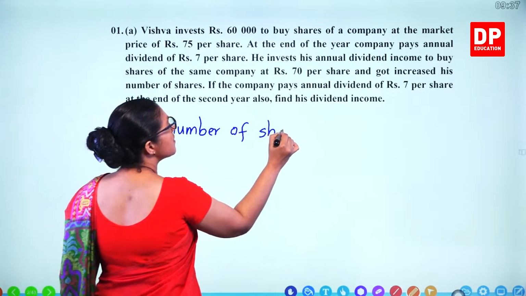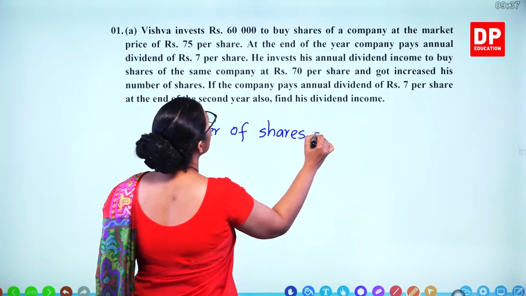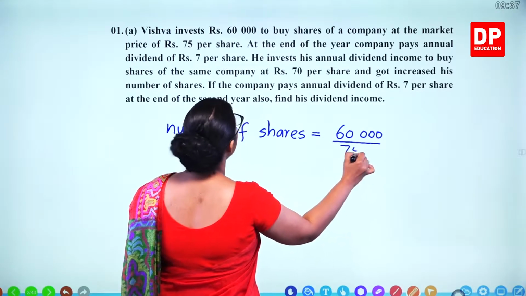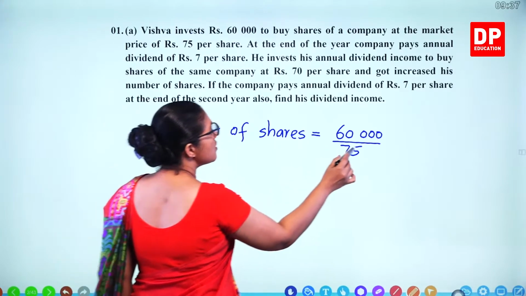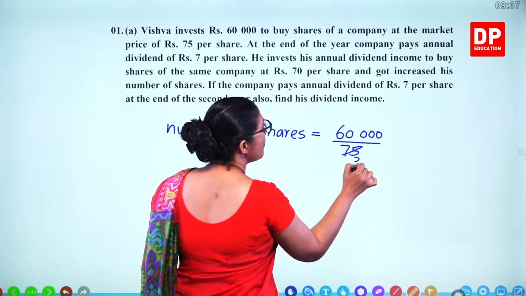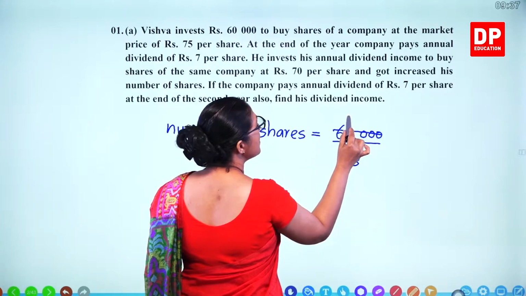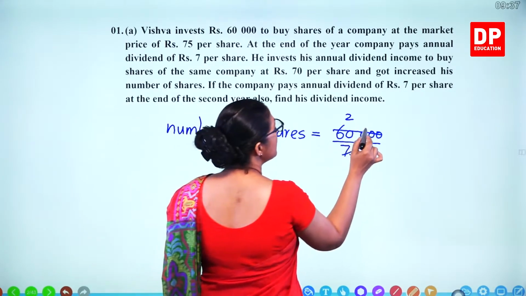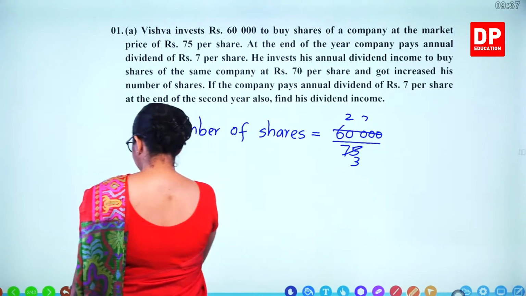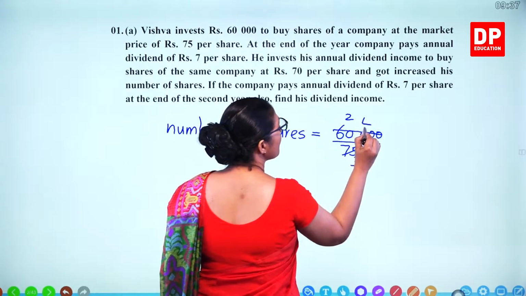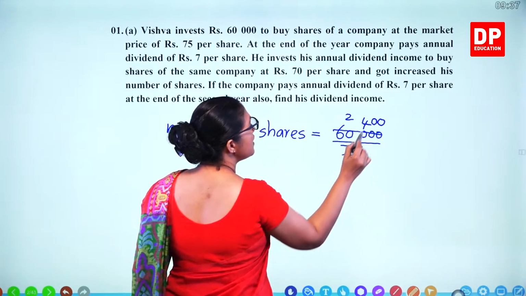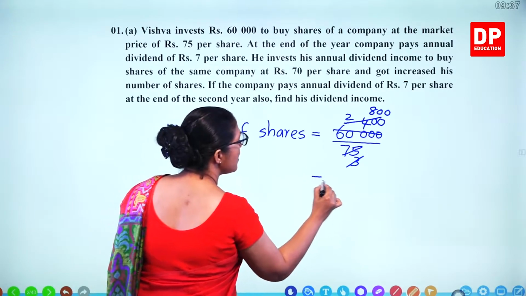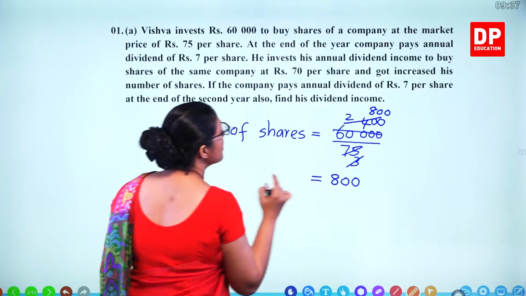Number of shares is 60,000 divided by 75. 25 times 3, 25 times 2 is 50, so 100, that's 4, then 0, 0, and then 3 times 8, 24. So 800 shares he bought first.